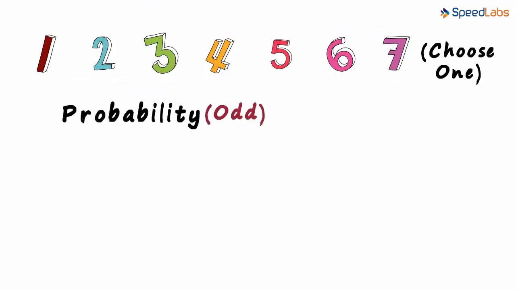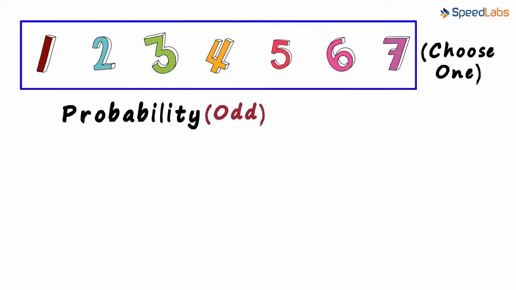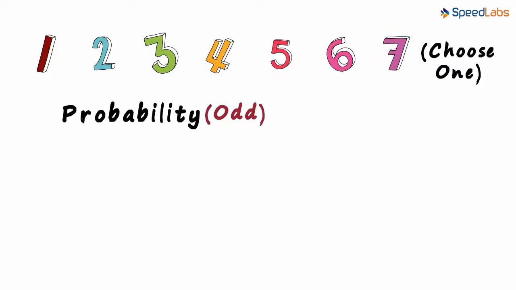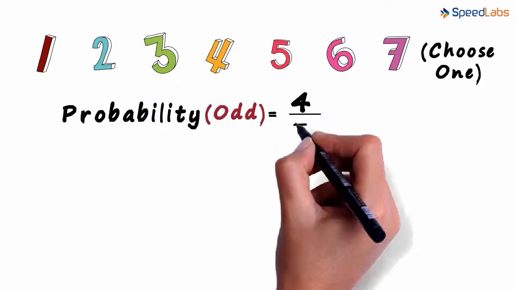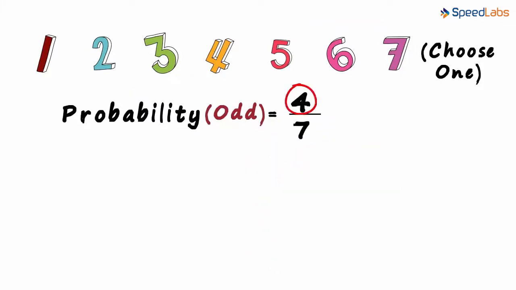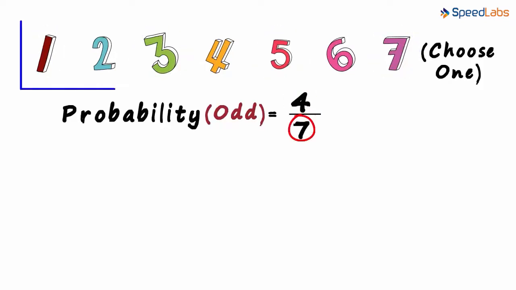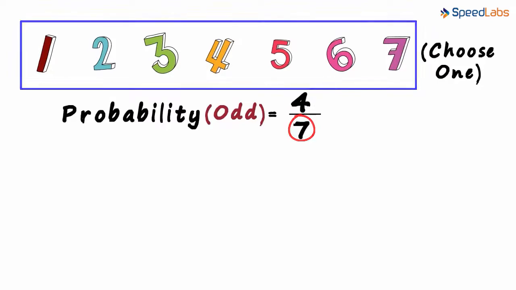To know this, first we need to find the odd numbers in this set. These 4 are odd. You could have picked any of the 4 odd numbers 1, 3, 5 or 7. And you would have chosen one number from these 7 numbers. So the probability will equal 4 by 7. 4 ways in which we can get an odd number, and 7 is the total possible number of outcomes.